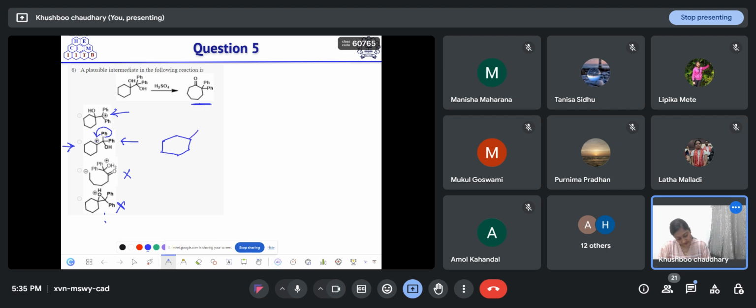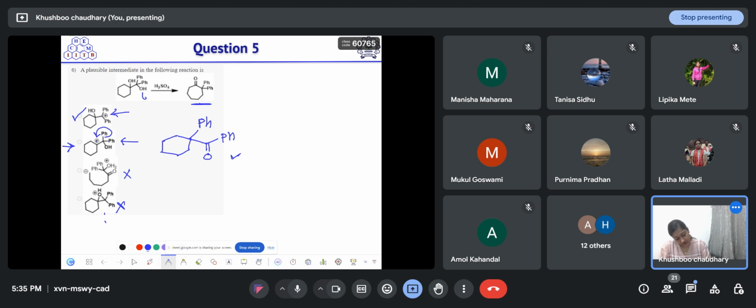It will form this product. Here we have phenyl, and then next to it we have a ketone containing a phenyl ring. So if you are saying this is option B, then this will lead to this product, not the given product. So that means the correct option is option A.